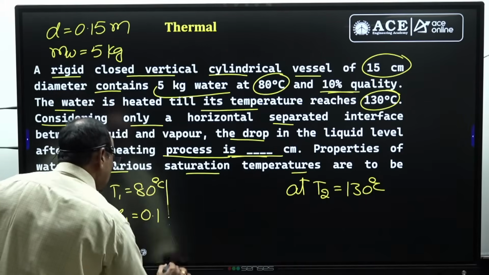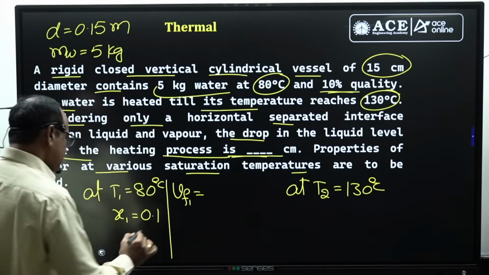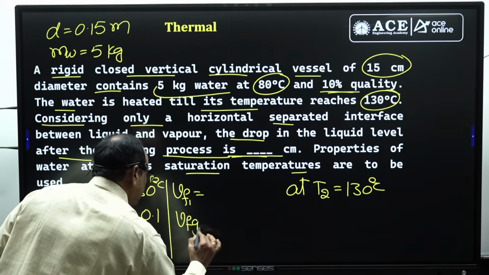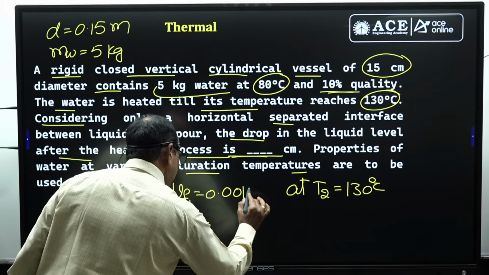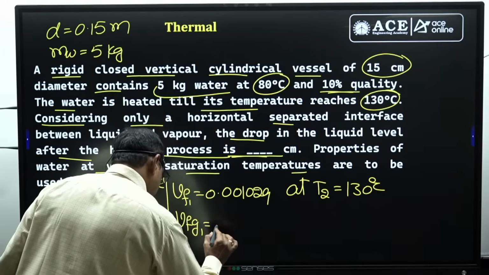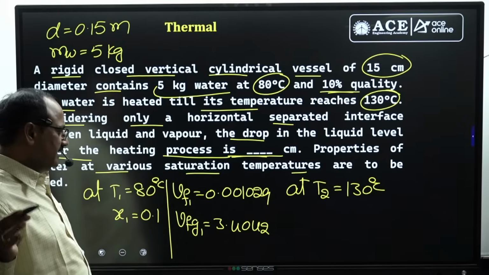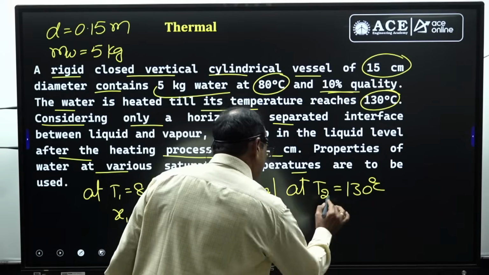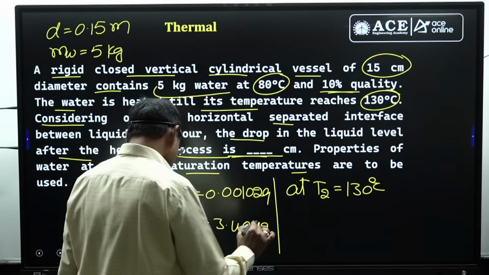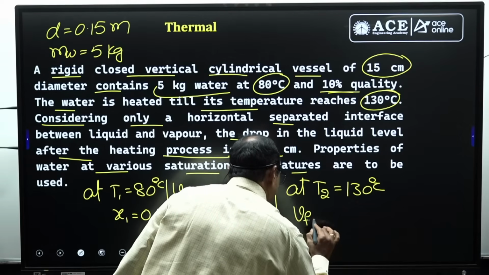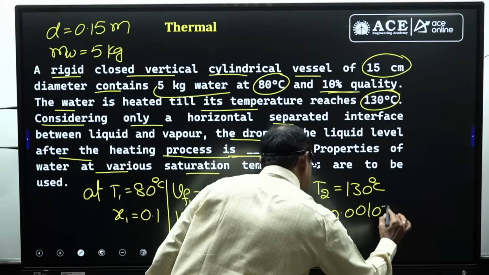For that, the initial specific volume of the saturated liquid corresponding to 80 degrees centigrade, Vf1, and Vfg1, these two values are 0.001029 and Vfg1 3.4042, units meter cube per kg. Similarly, at state 2, corresponding to saturation temperature 130 degrees centigrade, the specific volume of the saturated liquid Vf2 is 0.001070.